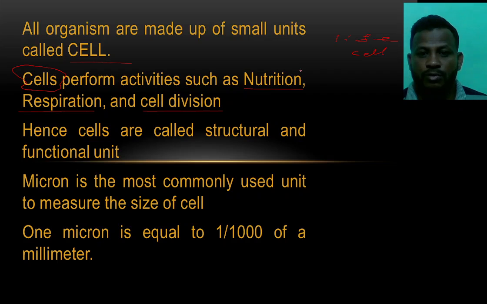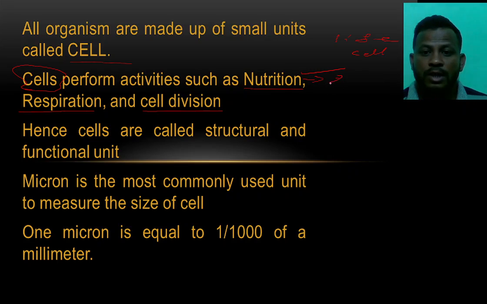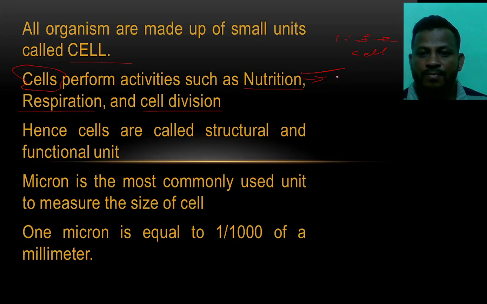Nutrition: we consume a lot of food, right? From the food, a lot of nutrients we are going to digest. Every digestion process of our organism takes place in the cell.